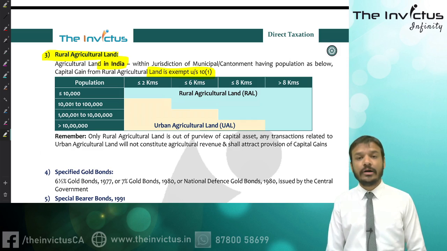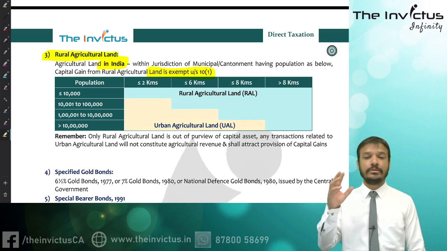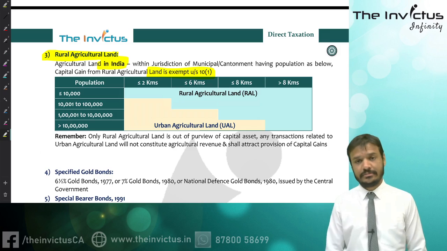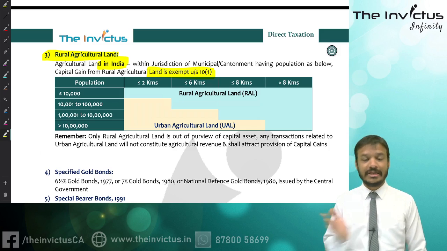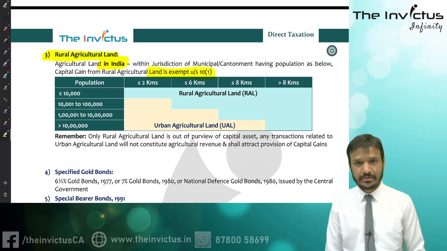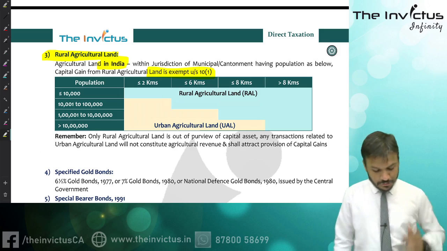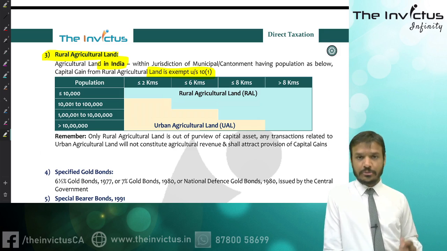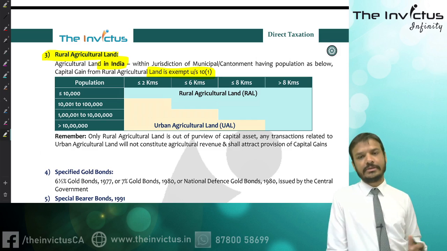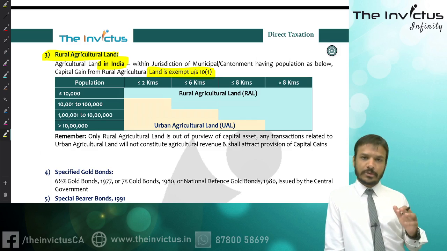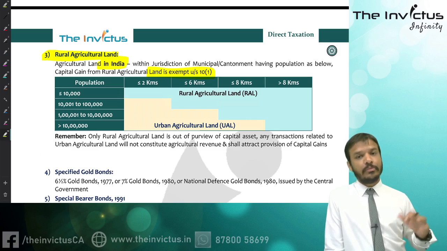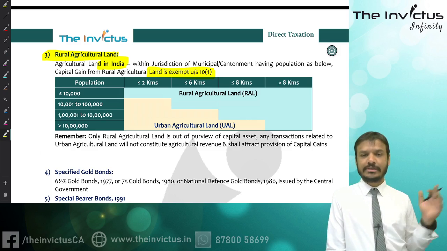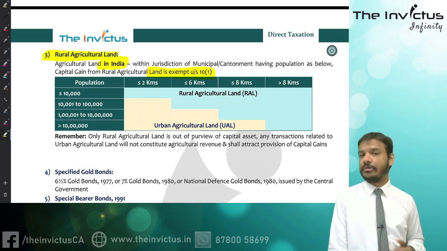Subsection 10 clause 1 is talking about agricultural income. Okay, we'll study that in the exempt income chapter. First, consider any municipality or cantonment having a population. For this purpose, we need to consider the population as per the last census available. Last it was done in 2011, now it will be done in 2021.